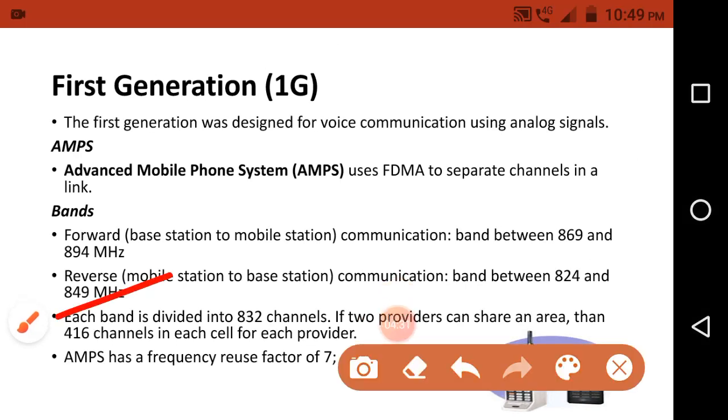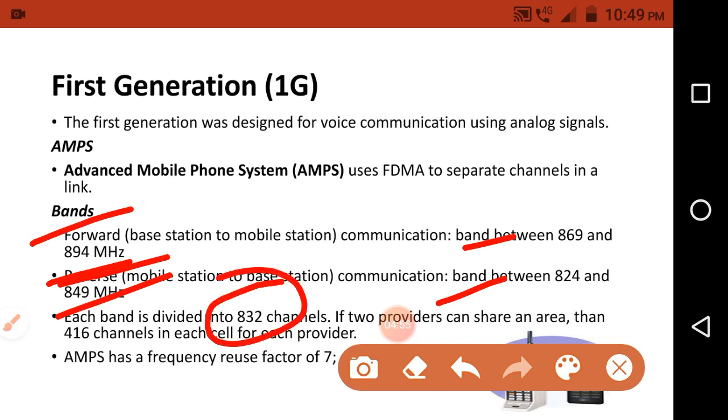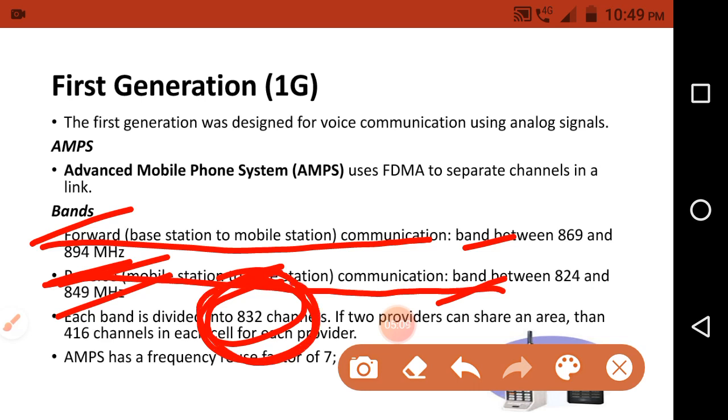Next, each band is divided into 832 channels. The band allocated for the forward communication is divided into 832 channels, and the band allocated for the reverse communication is also divided into 832 channels.